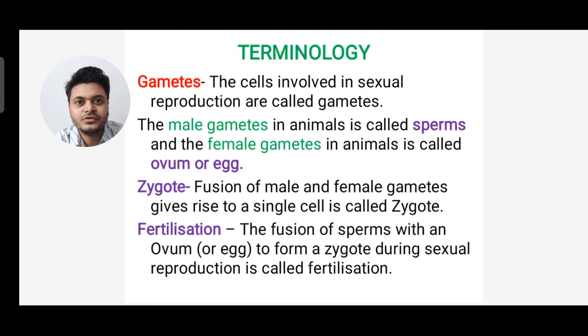Now next move to zygote. What is a zygote? It is the fusion of a male and female gamete that gives rise to a single cell. That's called a zygote. Next, what is fertilization? The fusion of a sperm with an ovum or egg to form a zygote during sexual reproduction is called fertilization. So in this slide we have learned the terminologies of gamete, zygote, fertilization, male gamete, female gamete.